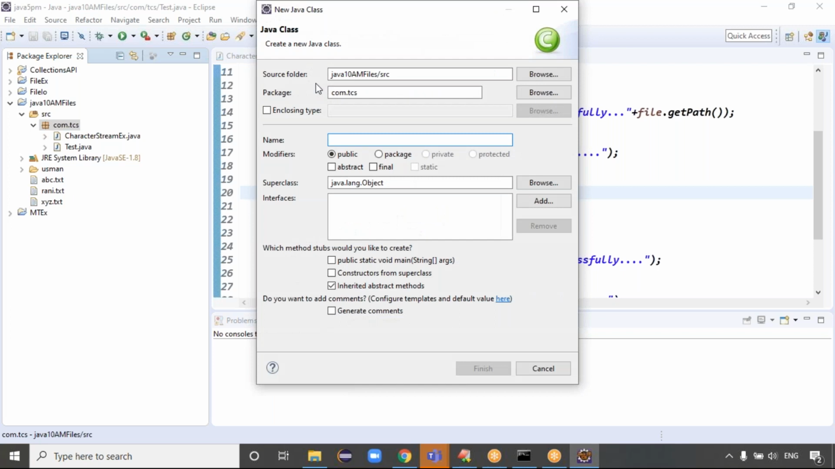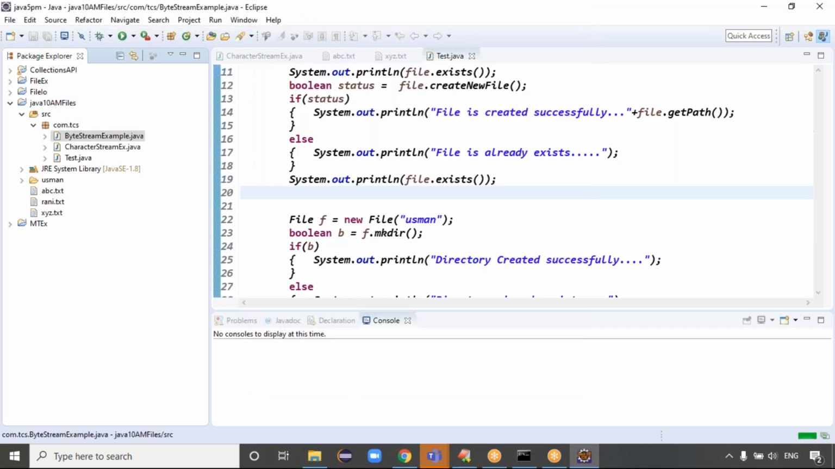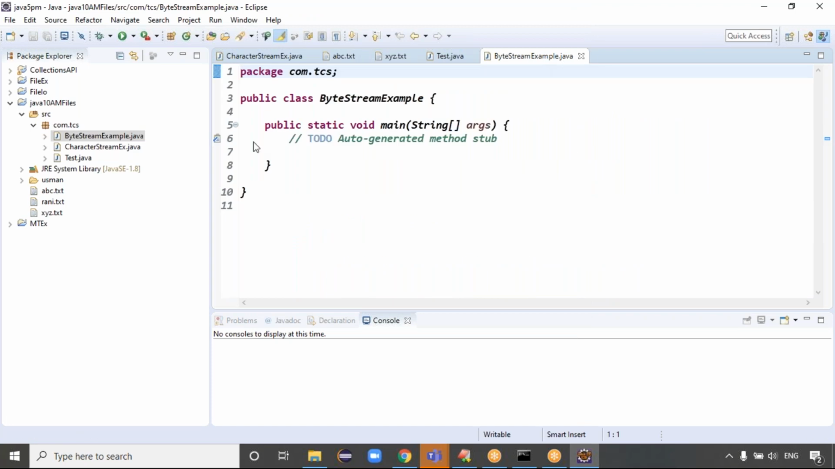The class is like byte example, byte stream example. Yes, you can take byte stream example, click on main method. I want the main method. Click on finish, right? That's it. Just to create the byte channel, what are the classes required? Two classes are required. What are the two classes, guys?